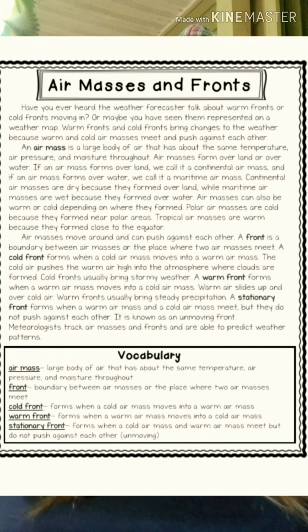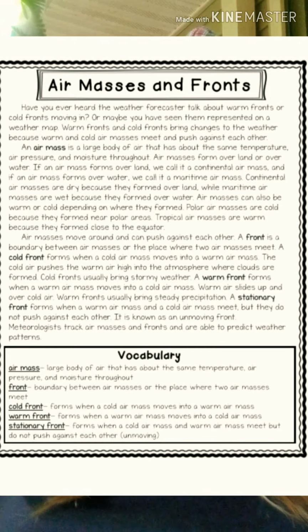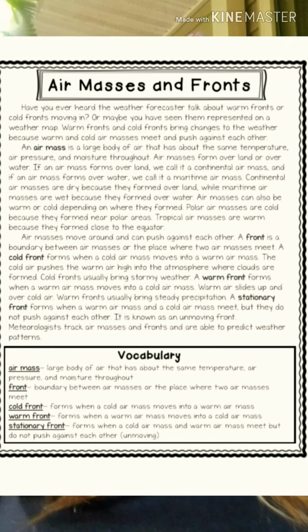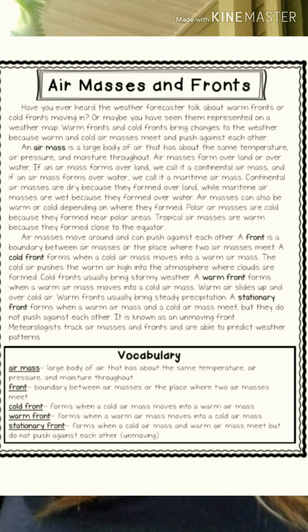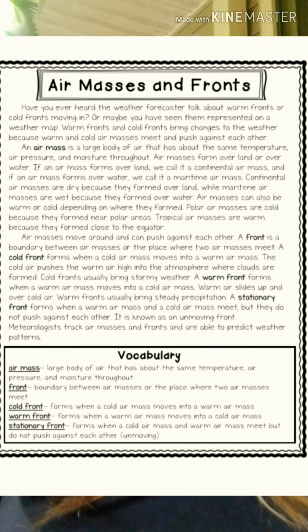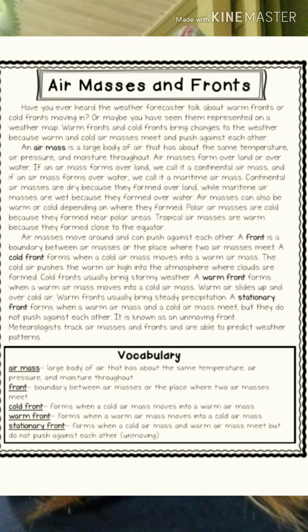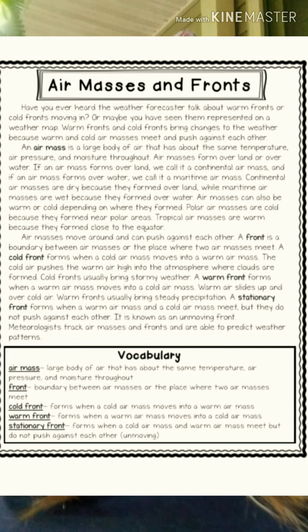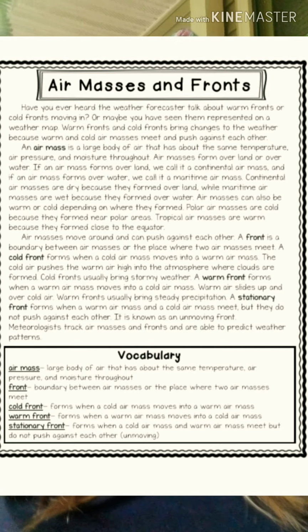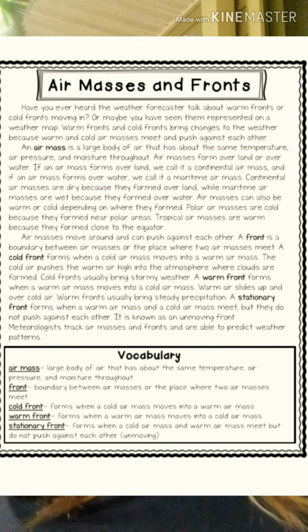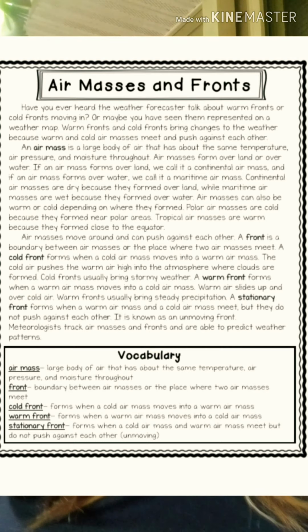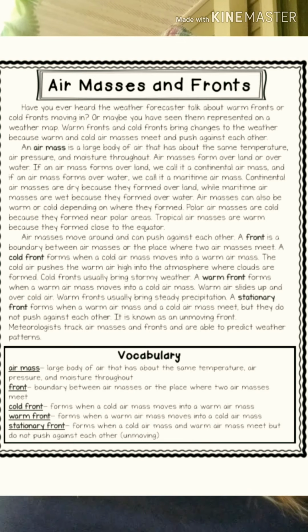A cold front forms when a cold air mass moves into a warm air mass. The cold air pushes the warm air high into the atmosphere where clouds are formed. Cold fronts usually bring stormy weather. A warm front forms when a warm air mass moves into a cold air mass. Warm air slides up and over cold air. Warm fronts usually bring steady precipitation. A stationary front forms when a warm air mass and a cold air mass meet, but they do not push against each other. It is known as an unmoving front. Meteorologists track air masses and fronts and are able to predict weather patterns.